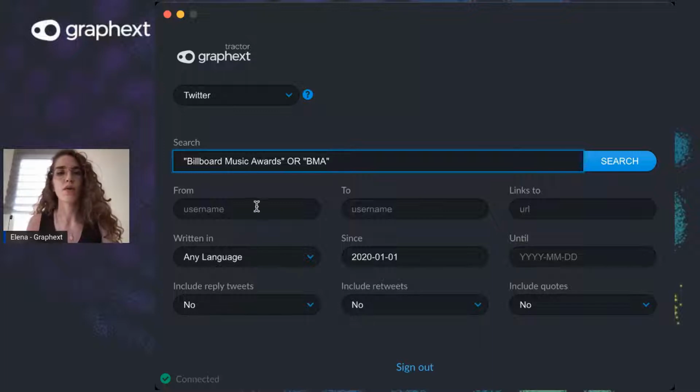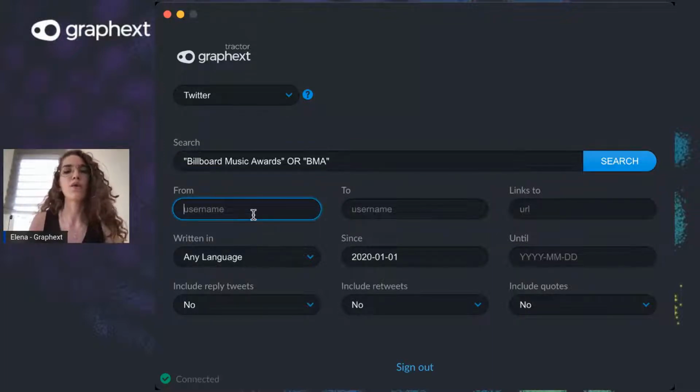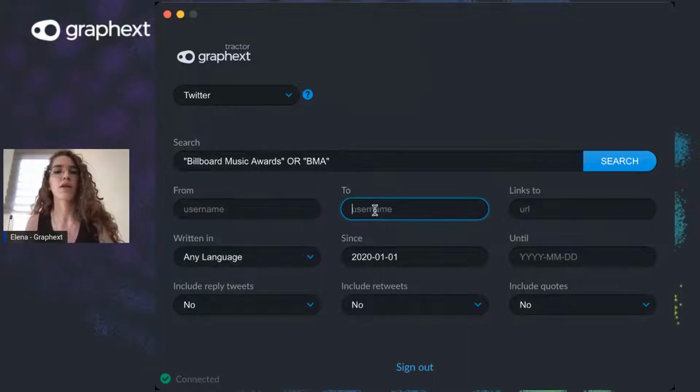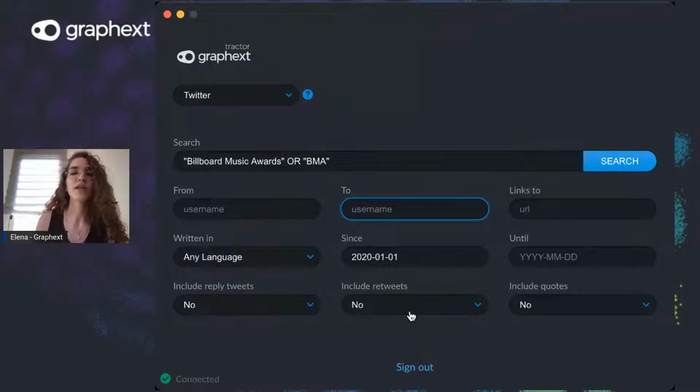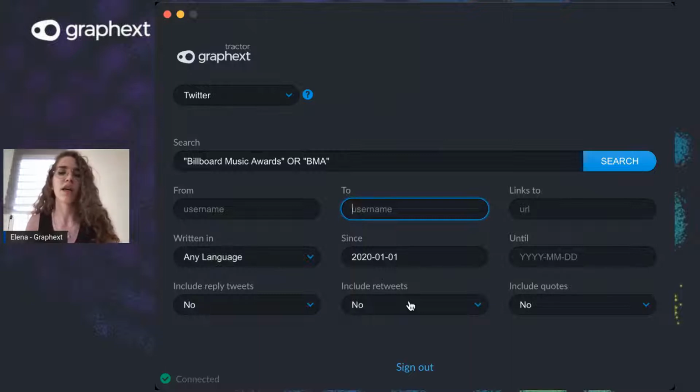We could also filter by who is tweeting about this with an @ from that user, or filter for tweets that are directed to the Billboard Music Awards Twitter account itself. We could also include retweets, which we wouldn't usually advise because they can add a lot of noise and make tweets seem more important when they're not really.